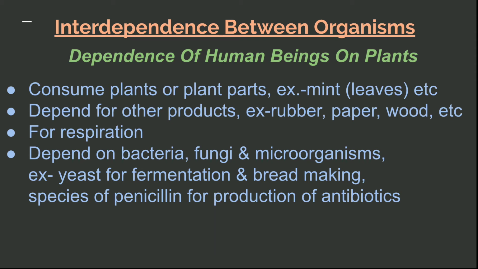The potato, the human beings consume the modified stem, the carrots, the root portion is consumed, in orange, the fruit portion is consumed, and so on. Besides food, the human beings also depend on plants for other products like rubber, paper, wood, etc. It depends on plants for respiration. It depends on bacteria, fungi and microorganisms for fermentation, and for medicines like antibiotics, etc.